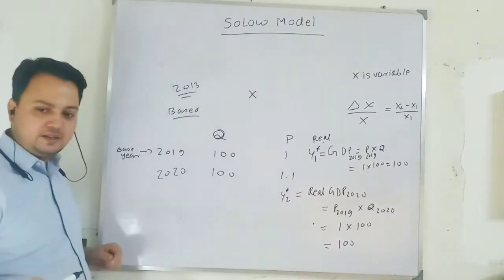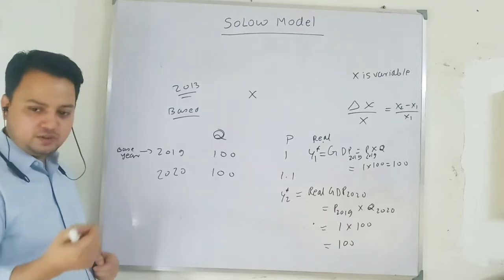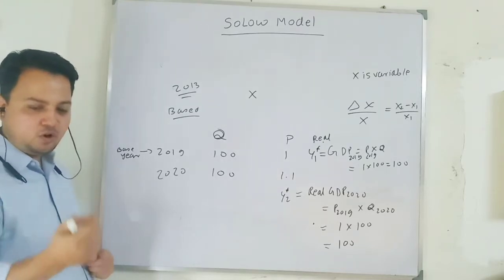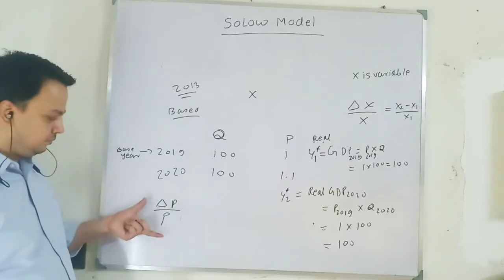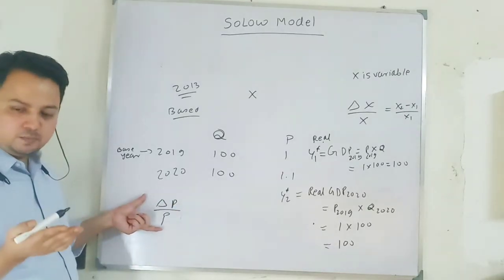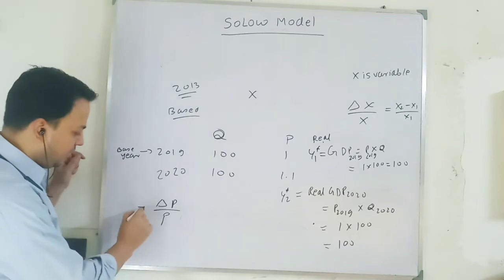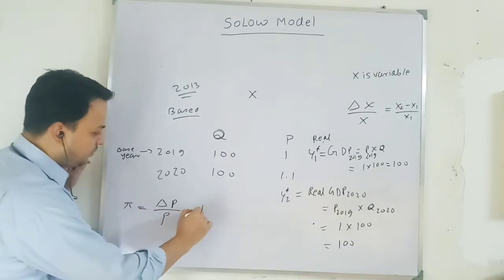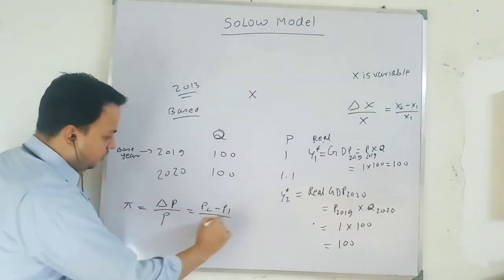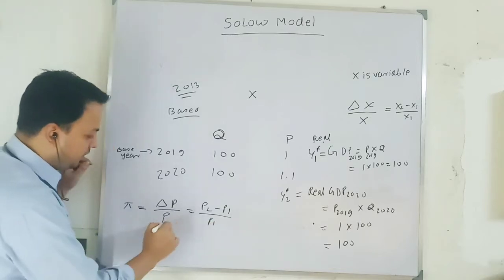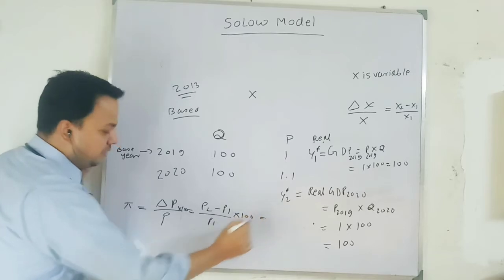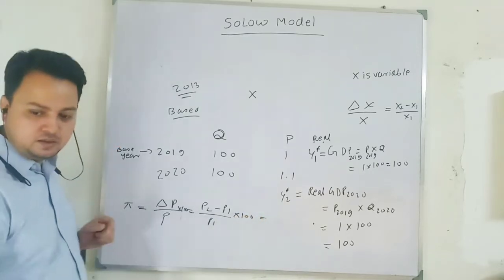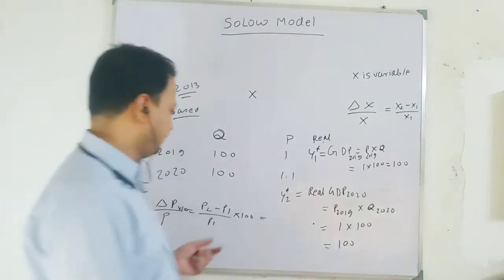Again, if you want to take the growth rate of the price level, just like the growth rate of the output level, simply you have to do this. Delta P by P gives me the growth rate in the price level. This is my inflation, which I denote by pi. This is P2 minus P1 over P1, and when you multiply it by 100, you will get the inflation rate.